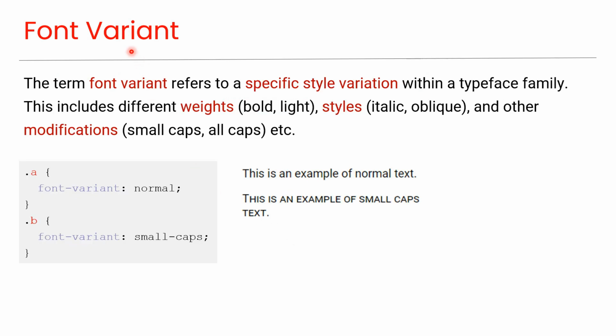Font variant. The term font variant refers to a specific style variation within a typeface family. This includes different weights, styles, and other modifications like small caps, all caps, etc. As you can see in this code, font variant normal shows the text in normal format, and font variant small caps shows the text in small caps format.